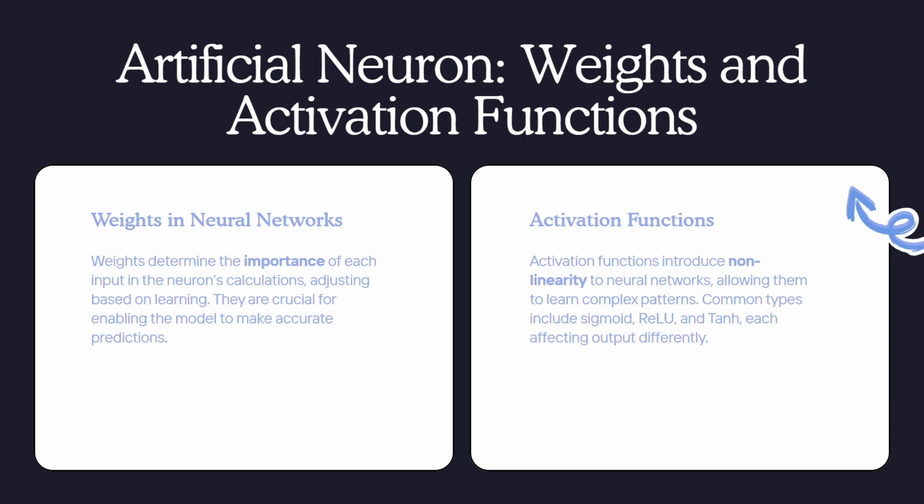Every connection between neurons has a weight, a number that represents how important that input is. These weights are what the network adjusts as it learns. Each artificial neuron performs a simple operation. It takes several inputs, multiplies each by its own weight, adds them together, and includes a small bias term. The result is passed through something called an activation function, which decides the neuron's output. In short, it's like a tiny decision maker. One neuron alone isn't smart, but when you connect thousands or millions of them in layers, they can learn to solve very complex problems.